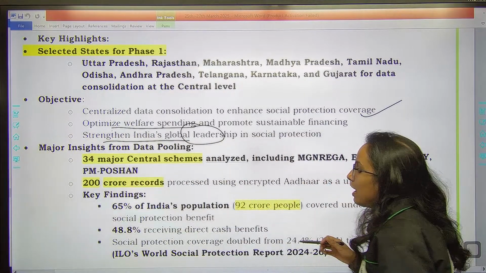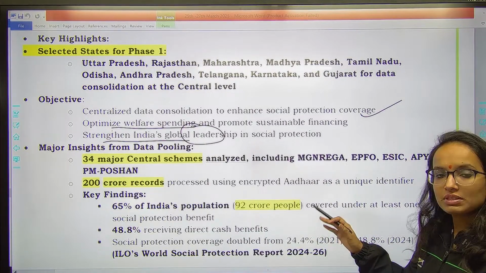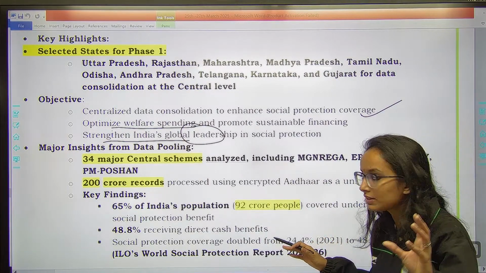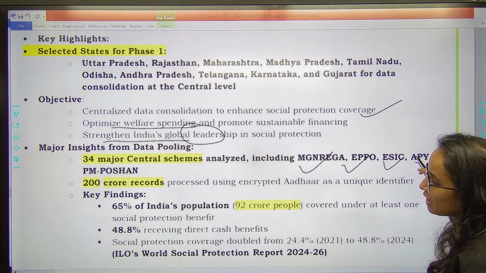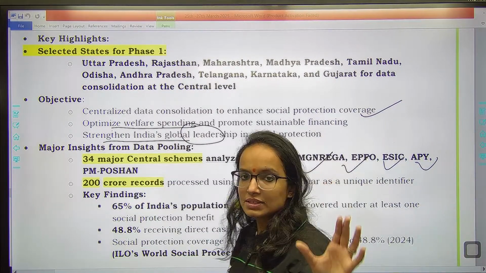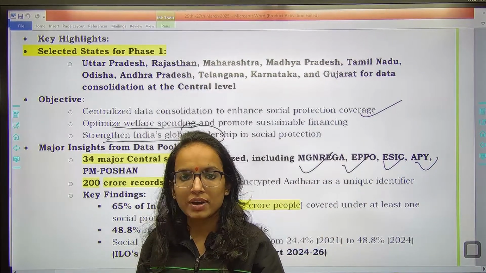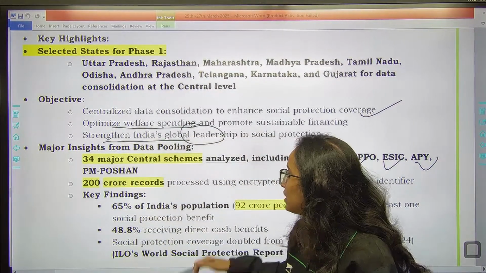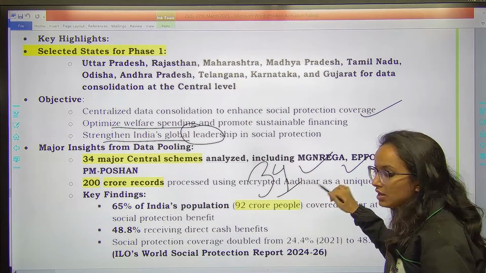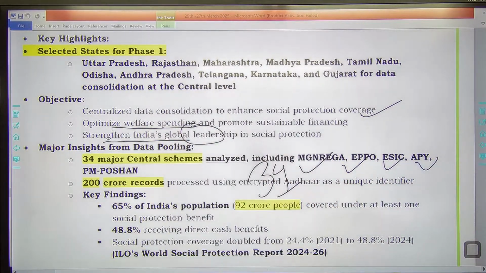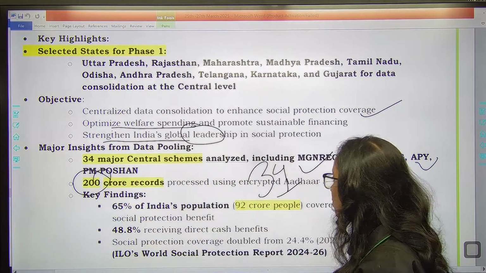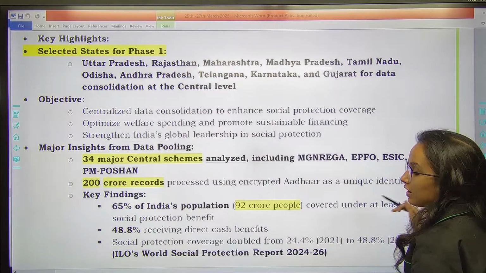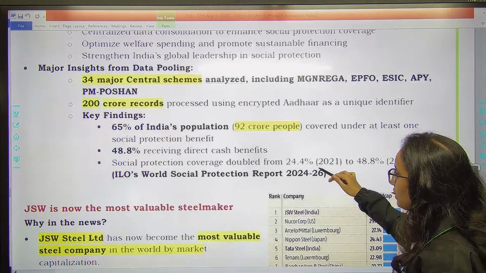This is going to be there, and 34 major central schemes इसमें एनालाइज की जाएंगी to collect the data, including your मनरेगा, EPFO, ESIC, APY, PM portion, because all these schemes in some form or the other are providing social protection, right? So remember how many schemes? 34 major schemes are being analyzed for this purpose. 34 major schemes. Also 200 crore records have been processed using Aadhaar. Aadhaar ko use karke they are processing the records.